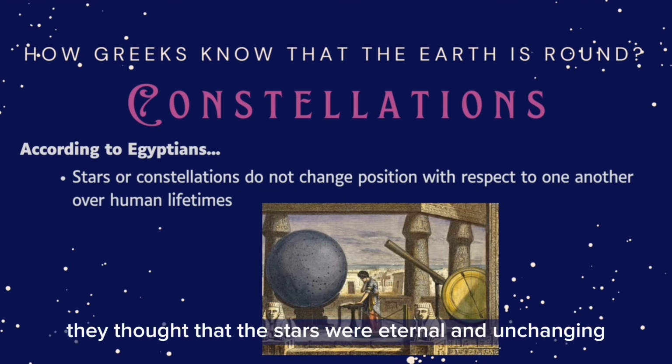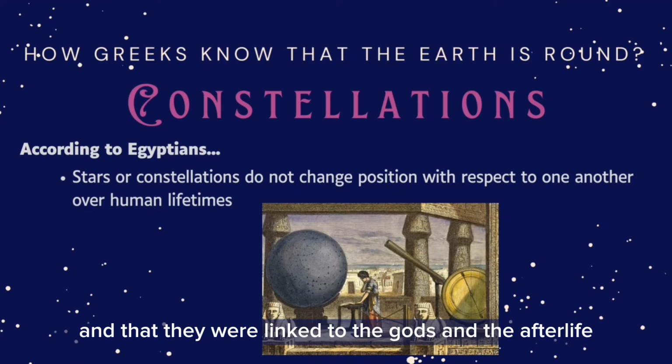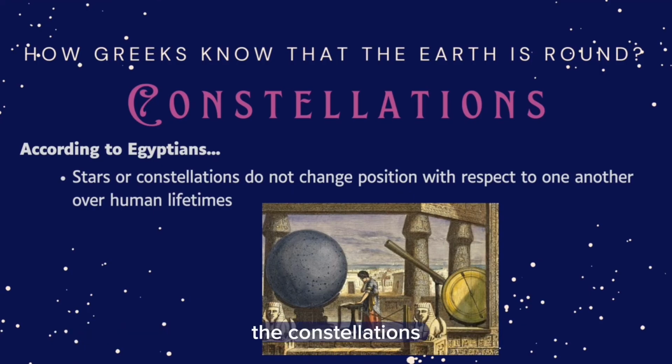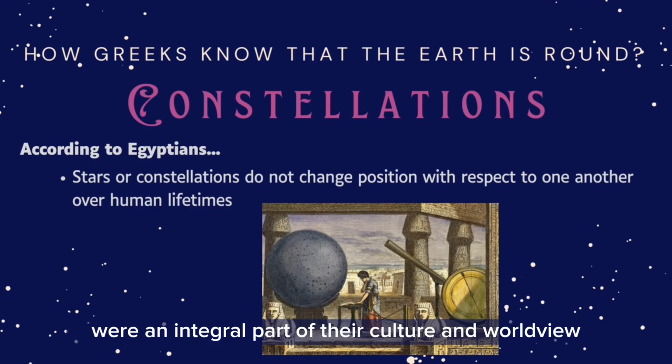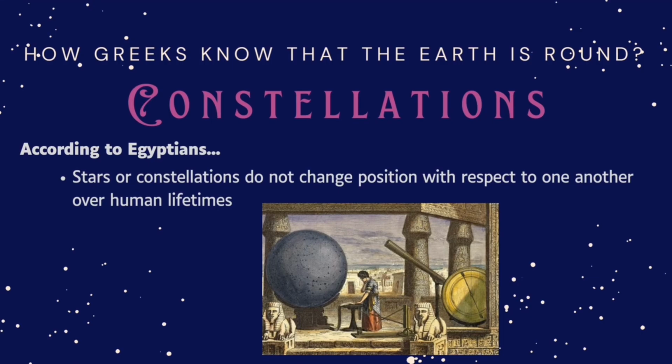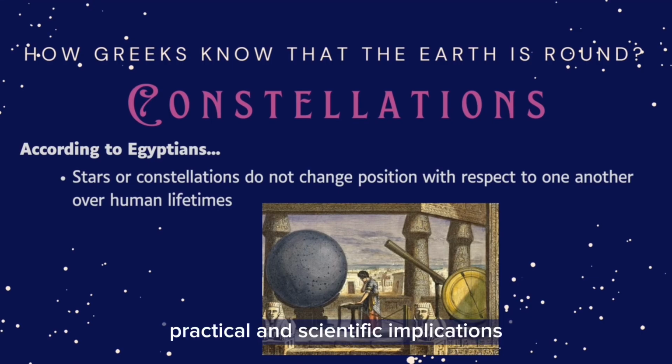They thought that the stars were eternal and unchanging, and that they were linked to the gods and the afterlife. The constellations were an integral part of their culture and worldview, with important religious, practical, and scientific implications.